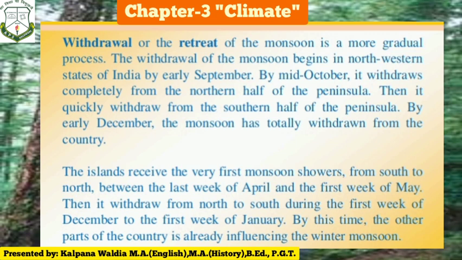Withdrawal or the retreat of monsoon is a more gradual process. The withdrawal of monsoon begins in the northwestern states of India by early September. By mid-October, it withdraws completely from the northern half of the peninsula. Then it quickly withdraws from the southern half of the peninsula. By early December, the monsoon has totally withdrawn from the country.